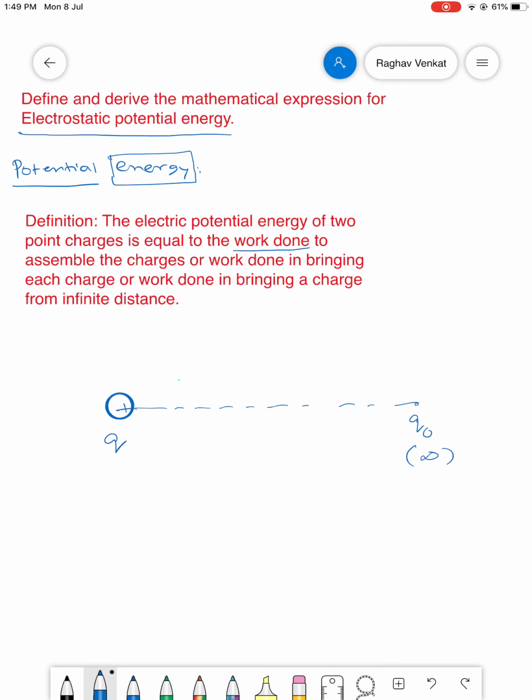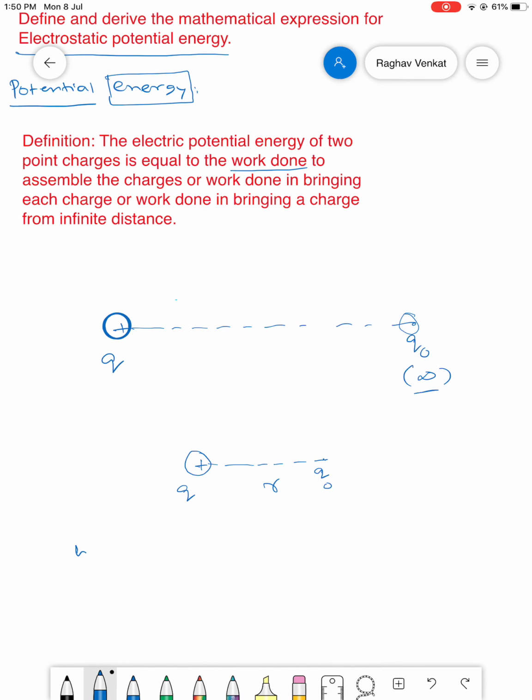Now, when you try to move this Q naught from infinity to some point within the electric field of the source charge, let us see what is happening. Let us say this is the new position of the system, where the test charge is moved from infinity to a distance r with respect to the source charge. Now, let us calculate how much force exists between them and how much work is to be done for the displacement of the particle against the electrostatic force.